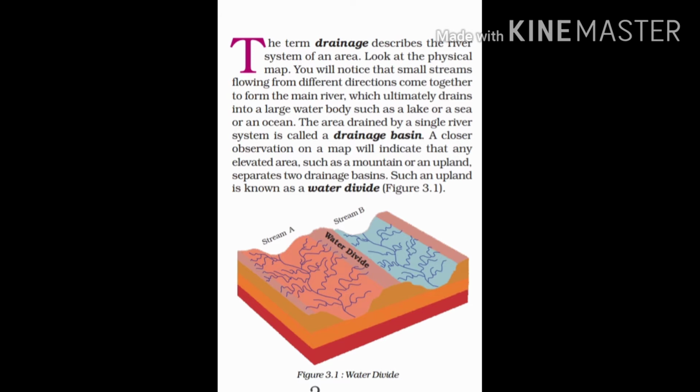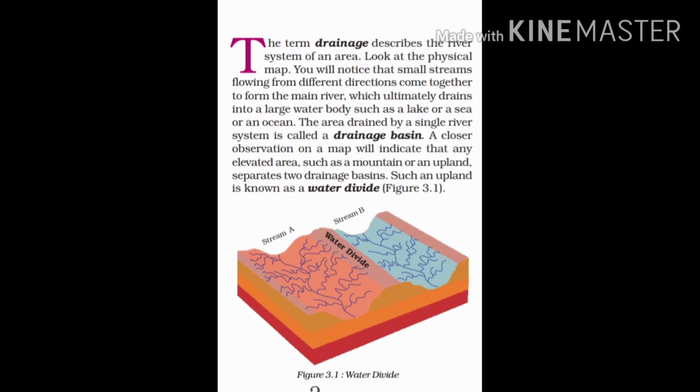And when we are talking about the river system, we are actually talking about the system of the major river with the help of its tributaries. As you can see in the pic also, stream A and stream B are being shown, where one major river and from the rest of the parts the smaller rivers, which are the tributaries, are coming and merging with the main major river.